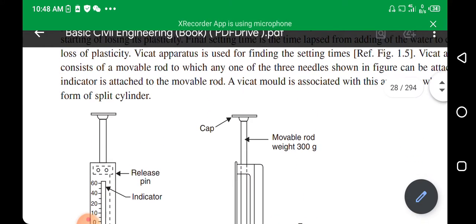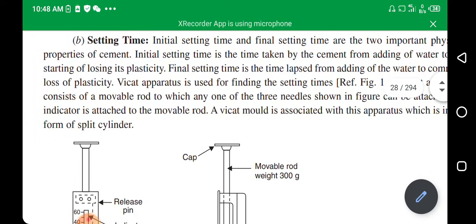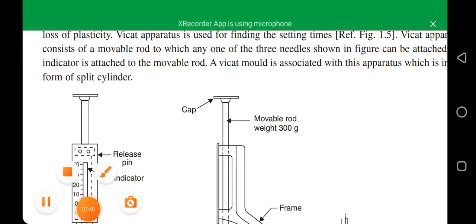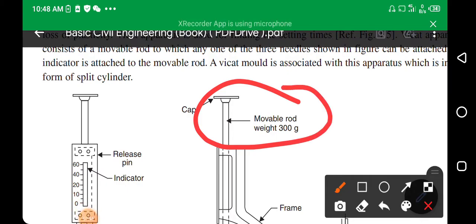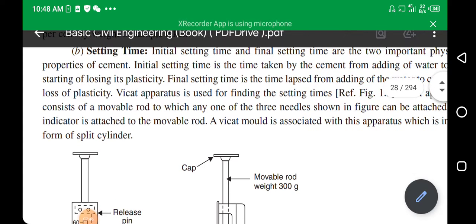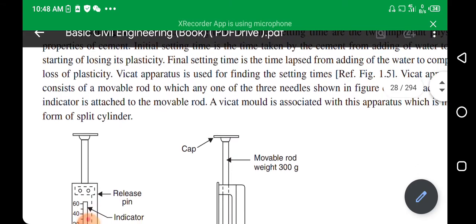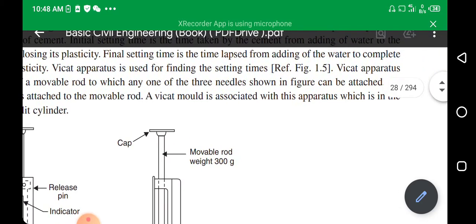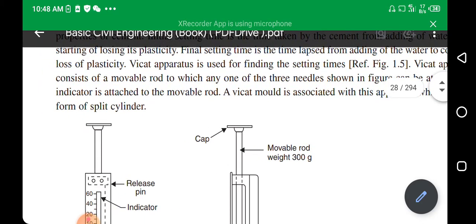So Vicat apparatus consists of a movable rod. This is a movable rod, to which any one of three needles shown, I have shown you a needle, is attached. A Vicat mold is associated with this apparatus, which is in the form of a split cylinder.